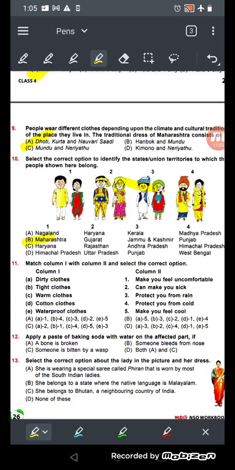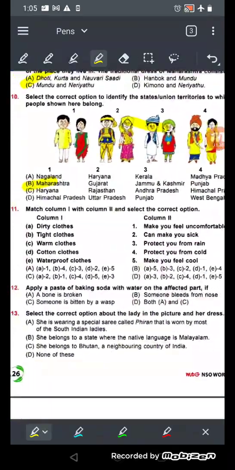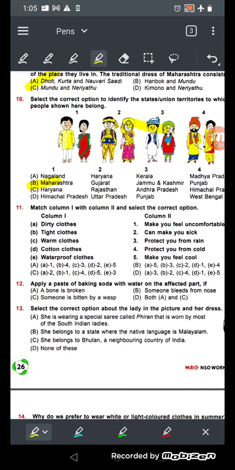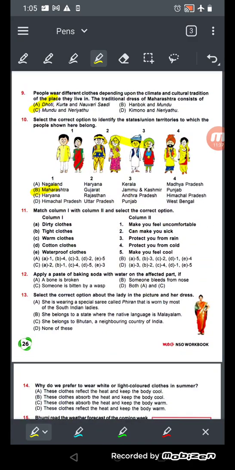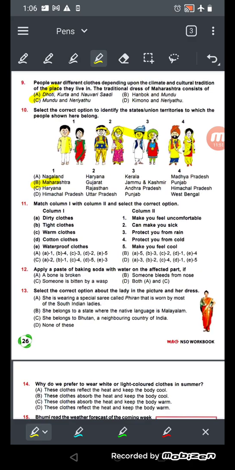Now match column 1 with column 2 and select the correct option. Dirty clothes can make you sick. Tight clothes make you feel uncomfortable. Warm clothes protect you from the cold. Number 4, cotton clothes make you feel cold. And number E can protect you from the rain. So what will be the answer? The answer will be number C. Okay, the answer will be number C.